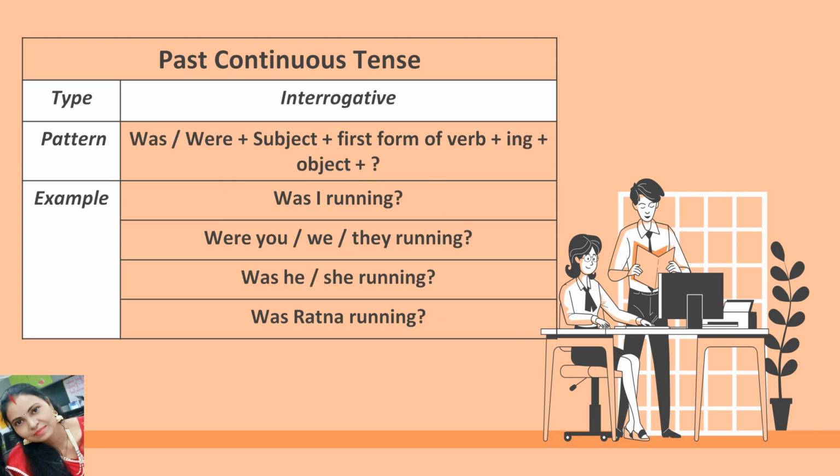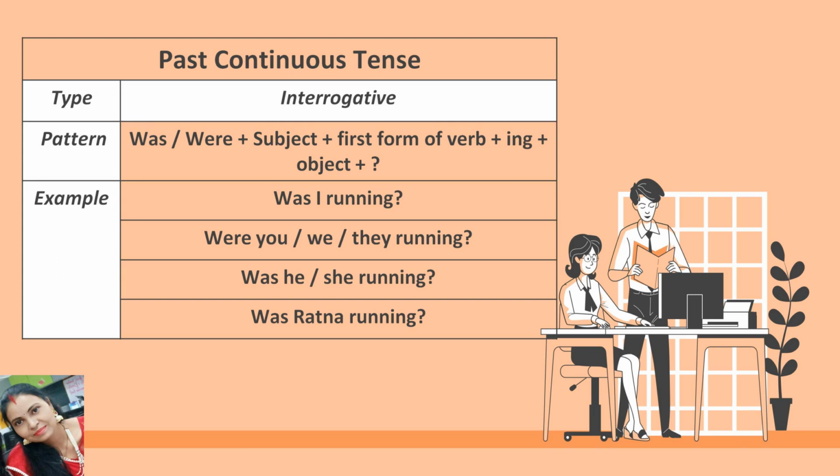Now let's come to the interrogative sentences. We simply follow this pattern: was or were plus subject plus first form of the verb with ing plus object and a question mark in the end. Examples are: was I running, were you, we, they running, was he, she running, was Ratna running.